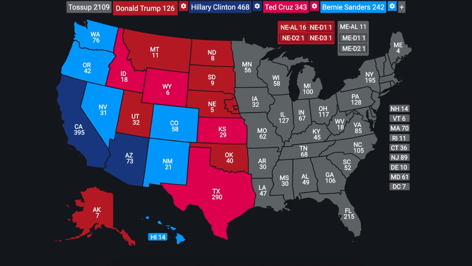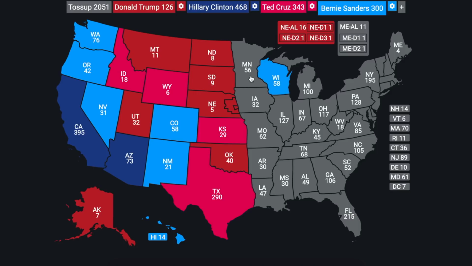A lot of electoral votes have been given out. However, 2,109 electoral votes remain up for grabs. And as things stand right now, Hillary Clinton holds 468 electoral votes to Ted Cruz's 343, to Bernie Sanders' 242, to Donald Trump's 126. I doubt this is how it will play out as we head into the Rust Belt and throughout the South, but let's see as things go from top to bottom.